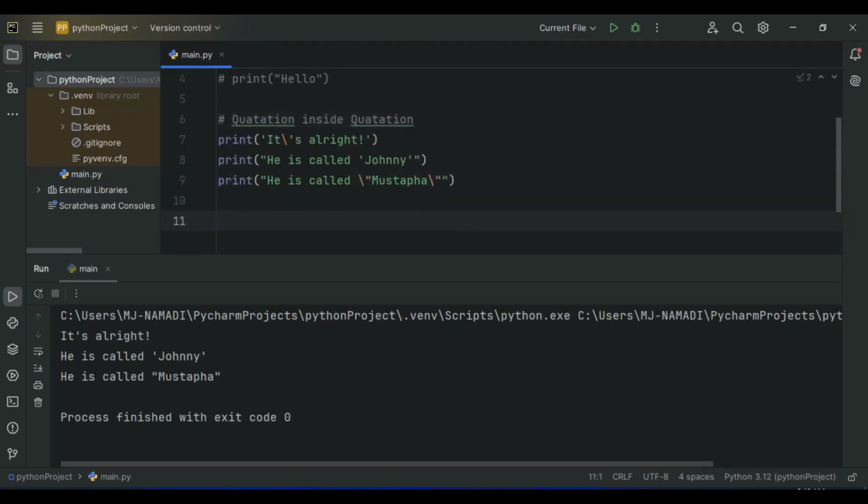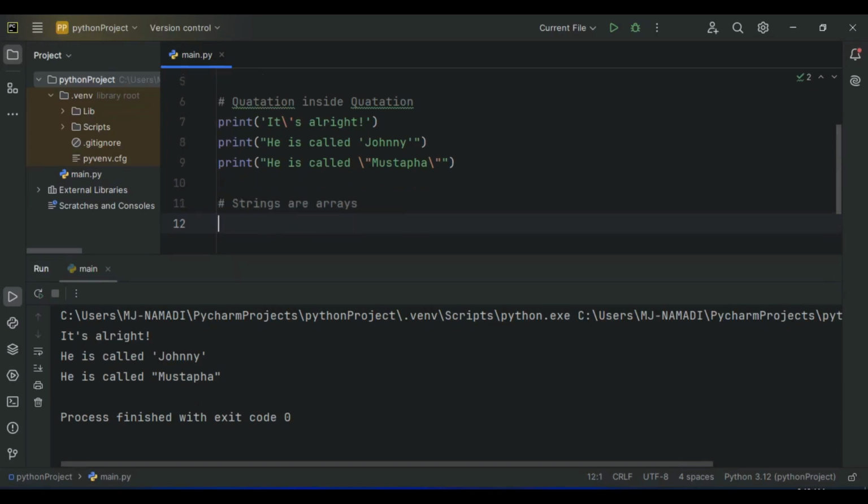Strings are basically arrays. Let me actually comment this. Strings are arrays. So what are arrays? Strings are basically a sequence of characters. As I've been mentioning earlier, they are sequence of characters. So therefore they are arrays with index. Let me actually go ahead and demonstrate what I mean by strings are arrays.